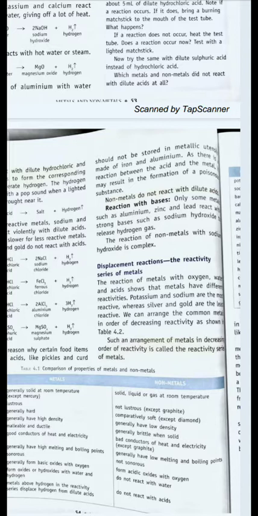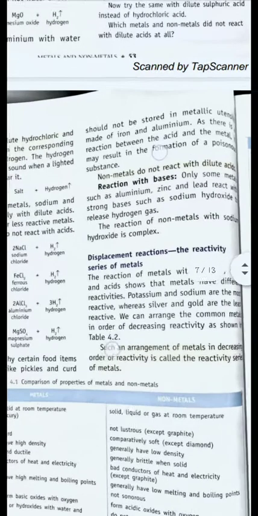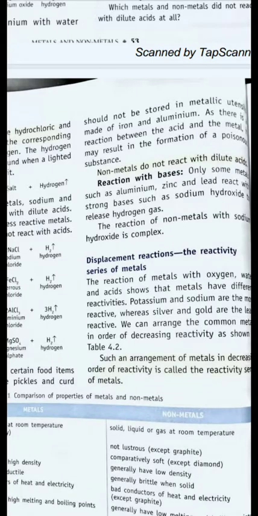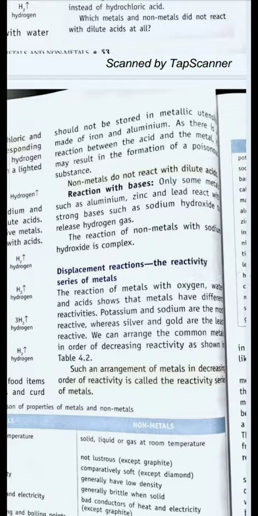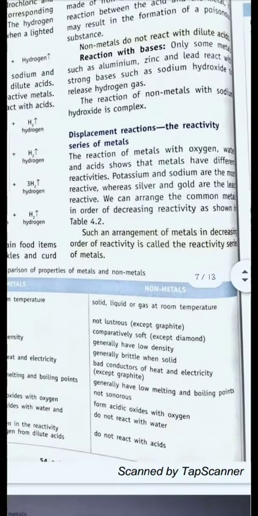Now, next, reaction with bases. Only some metals such as aluminium, zinc, and lead react with strong bases such as sodium hydroxide and release hydrogen gas. Only very few elements like aluminium, zinc, and lead react with sodium hydroxide to liberate hydrogen gas. Otherwise, most of the metals do not react with bases. On the other hand, the reaction of non-metals with sodium hydroxide is very complex, which you will study in your higher classes.